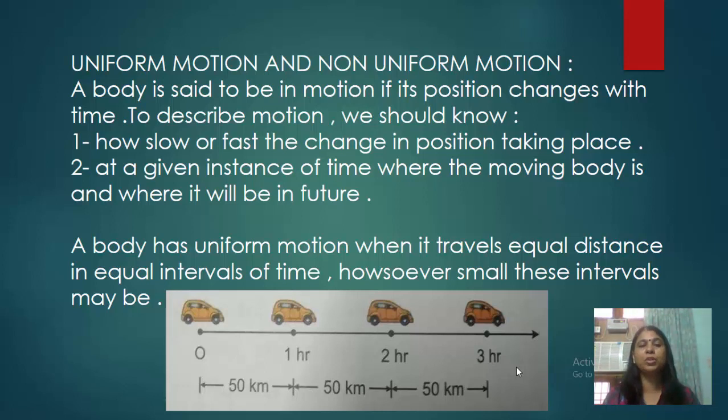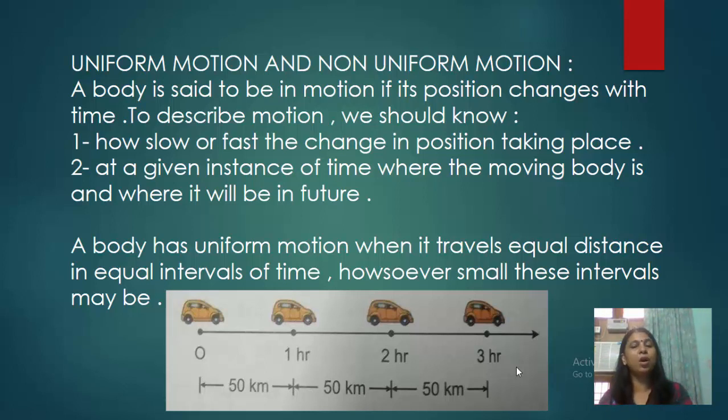Uniform motion is the motion when a body travels equal distance in equal intervals of time, howsoever small these intervals may be. You can see from this figure, when the body is at rest, means 0 time, from 0 to 1 hour it traveled 50 kilometers.